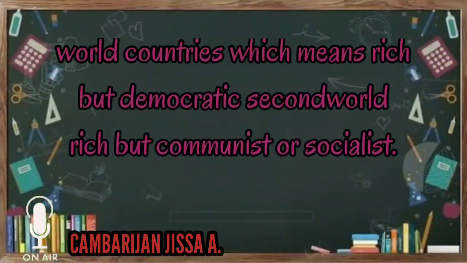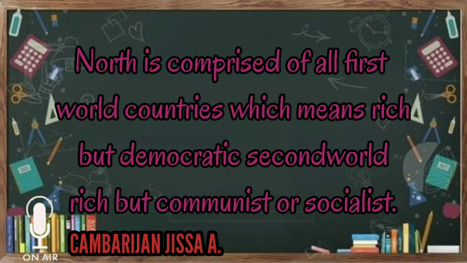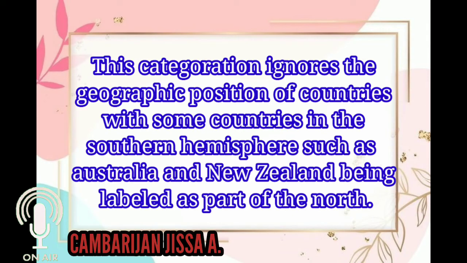North is comprised of all first world countries, which means rich but democratic, and second world, rich but communist or socialist. This categorization ignores the geographic position of countries, with some countries in the southern hemisphere, such as Australia and New Zealand, being labeled as part of the North. So they are labeled as North, they belong to the North because they are rich, ignoring the geographical position of the country.